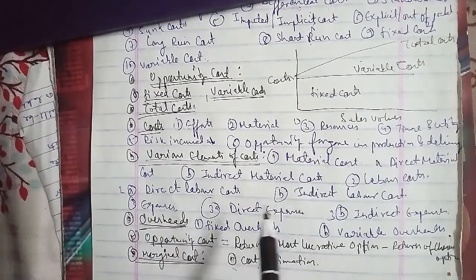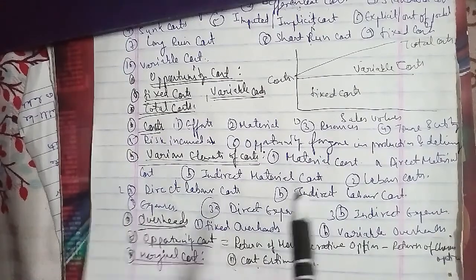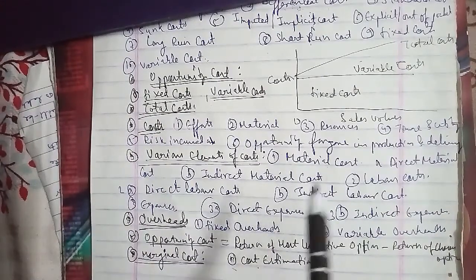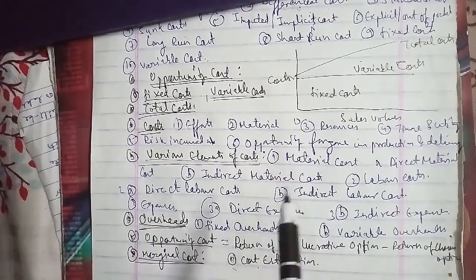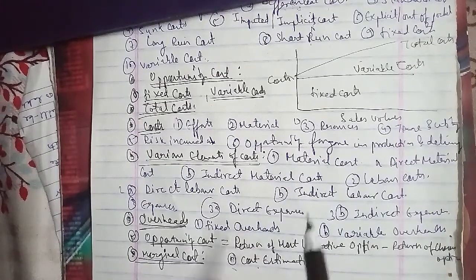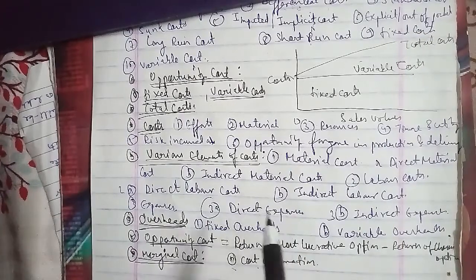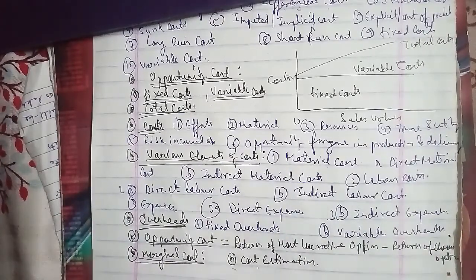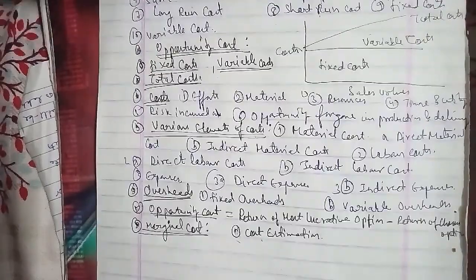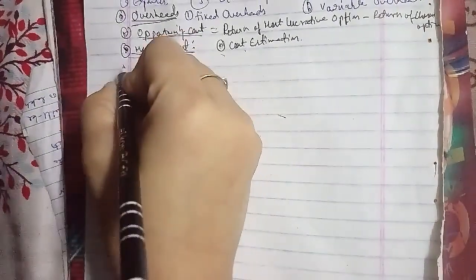The question has arisen: write a short note on the cost output relationship, which we'll discuss here. Cost output relations. The cost output relationship plays an important role in determining the optimum level of production.